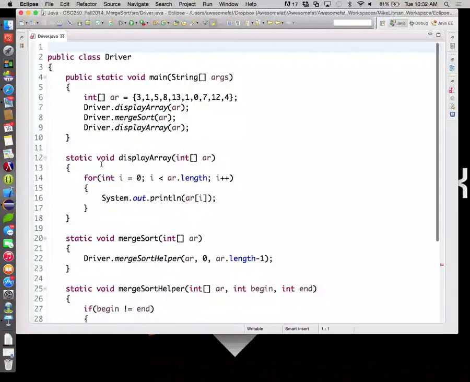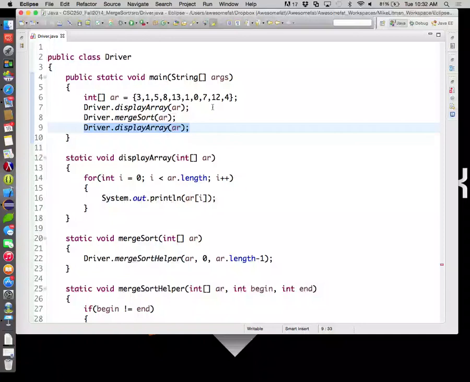Okay, so we started writing the code a little bit last time. So we have our main. We went ahead and gave ourselves a sample array here. The idea is we should be able to display the array, then call our merge sort, then display the array again, and it should all just work.